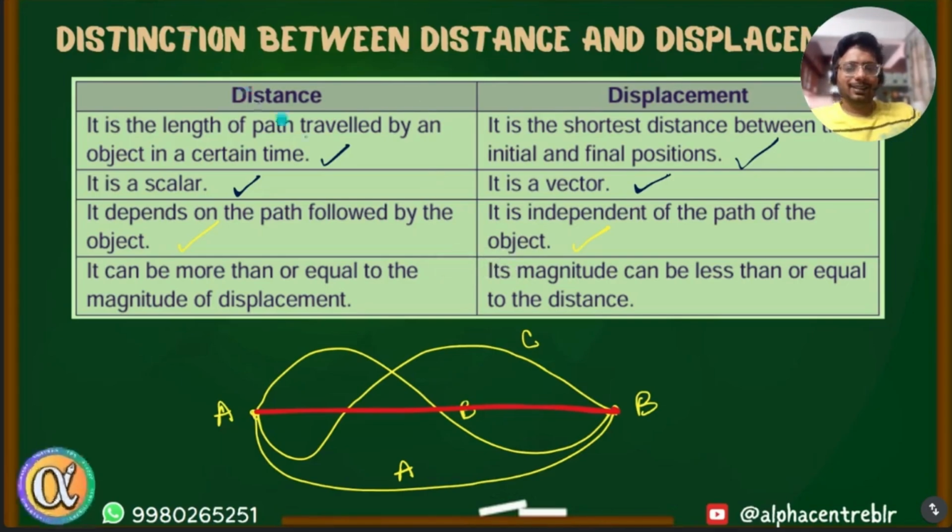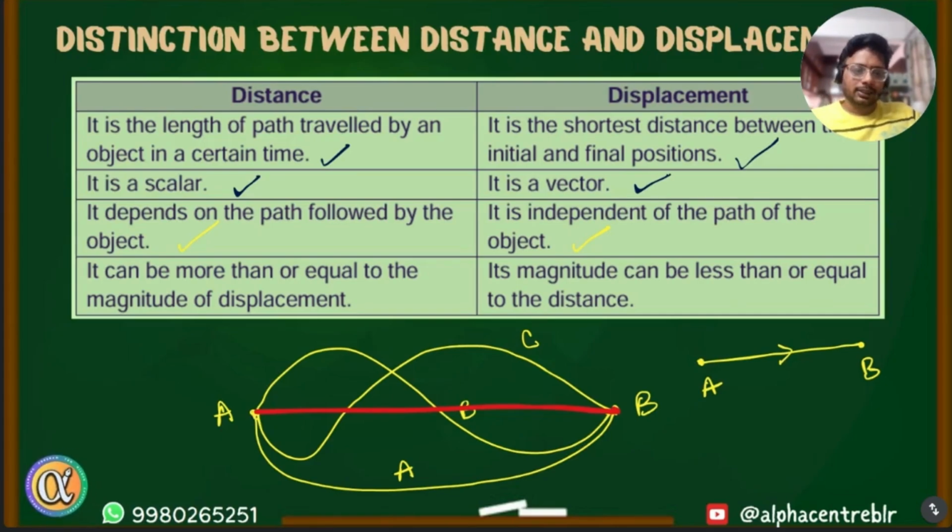Yeah, it can be equal, if suppose the body travels along the straight path. If it goes from A to B directly, along the straight path, in this situation distance and displacement are the same. But if the object chooses to go along any other path, not the same as the displacement path, then in that situation, distance would always be greater than displacement.